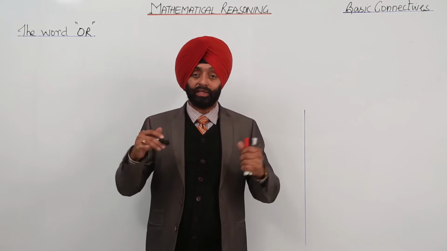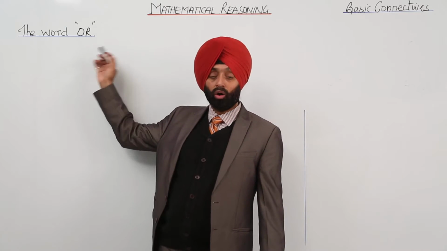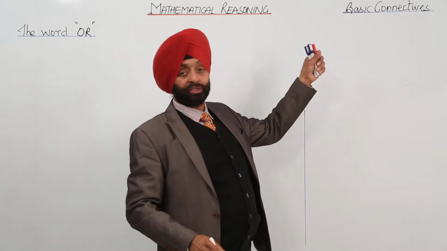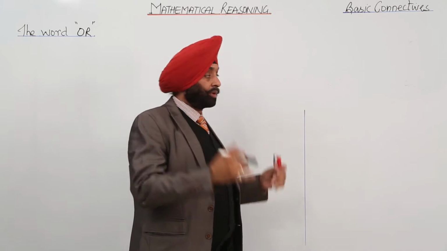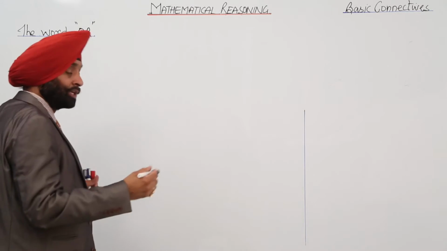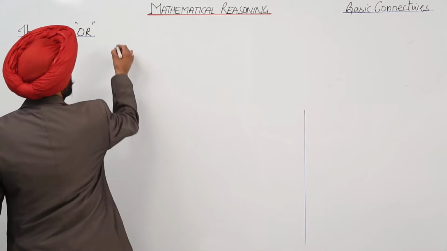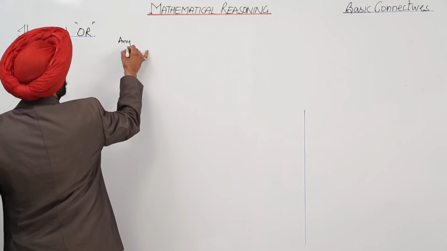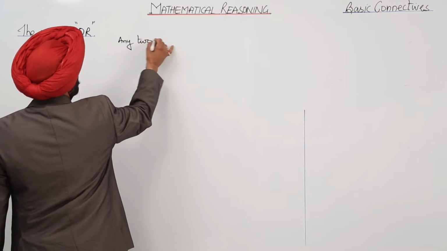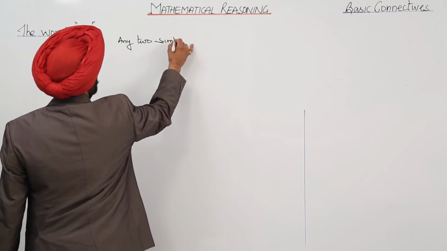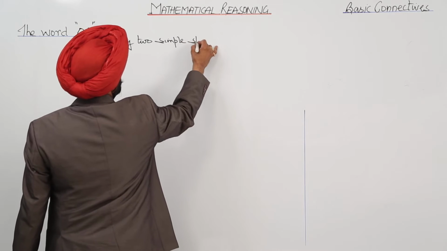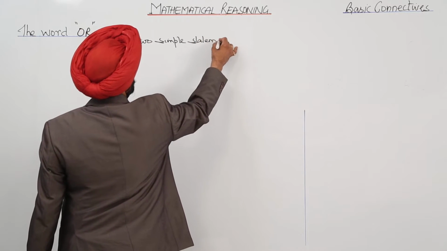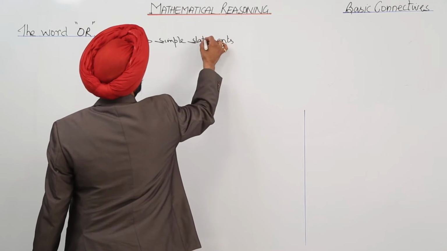Now let us discuss the second word, or, as a basic connective in the statement. Now same thing, any two simple statements, it can be more than two also, okay.